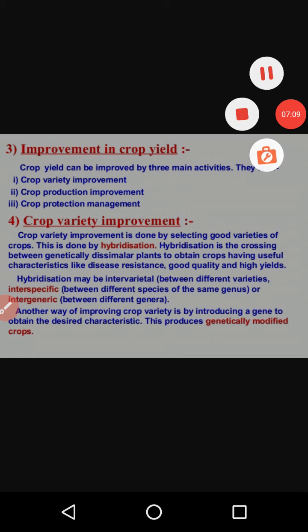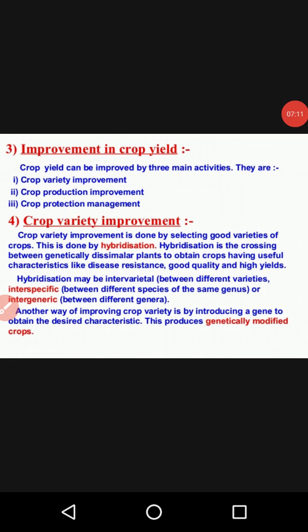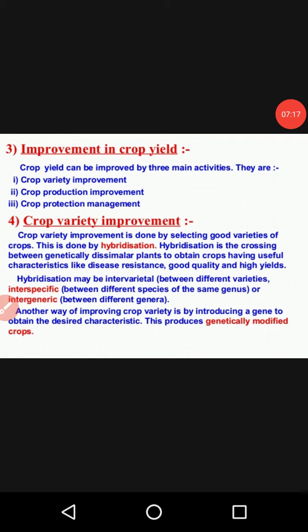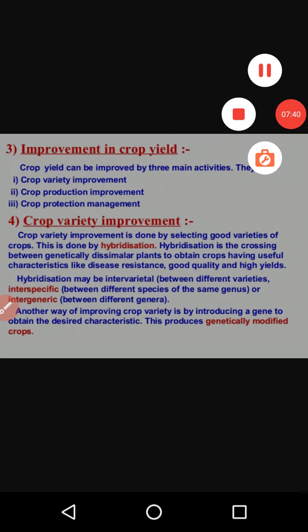improve our production. And if we are going to define what the basic production is, it is about a limited area. The definition is, in one time, in a limited area, if we are getting a maximum quality and maximum quantity of production, so that is the good event, that will be the best event, and it will give a good production to us.